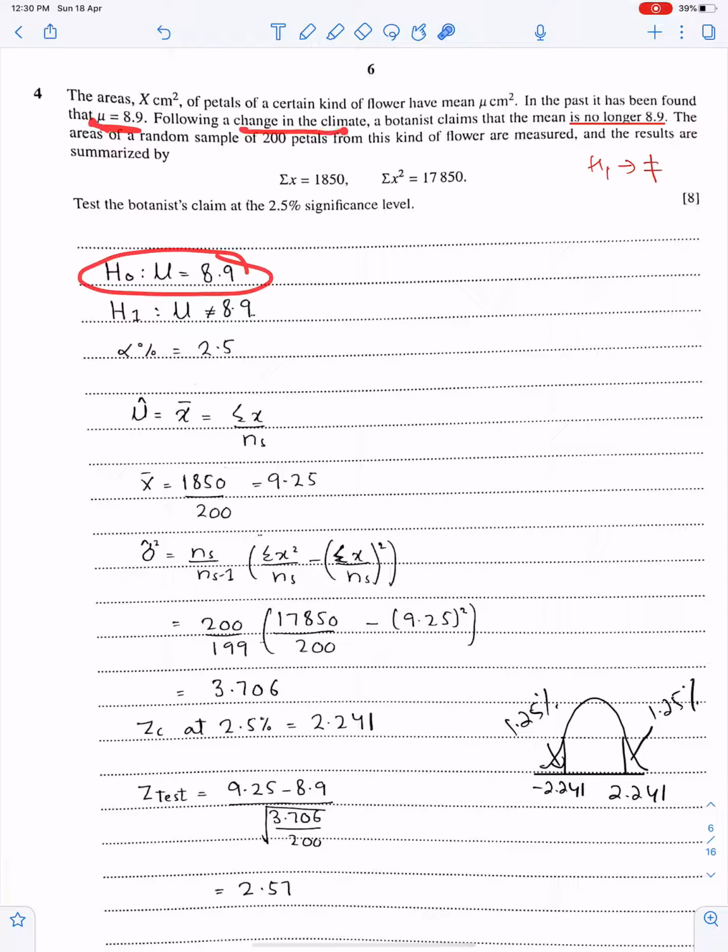Following a change in the climate, a botanist claims that the mean is no longer 8.9. That means mu has changed. Change means H1 has a not equal sign. So mu has changed. You can write here in bracket: mu is 8.9, mu has changed, or mu is not 8.9.